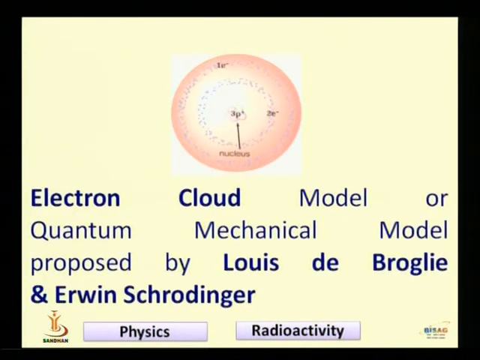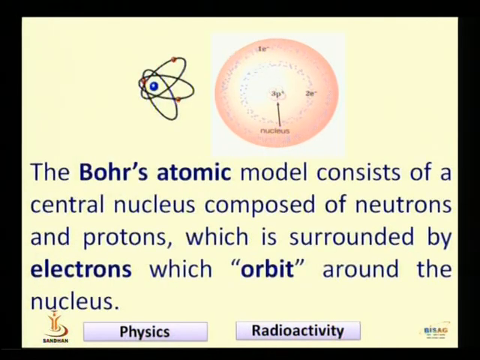After that, there are so many other concepts of de Broglie and Schrödinger. What concept did he make? He said that the center of the atom is made up of the protons and the neutrons. It is called the nucleus, and the electrons surround the nucleus, looking like a cloud. You can see in this figure, the electrons are in cloudy form. This was the postulate of Bohr.